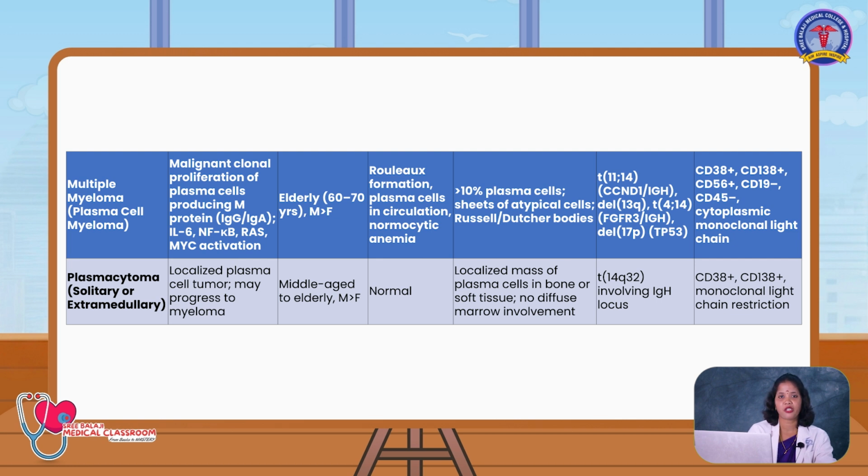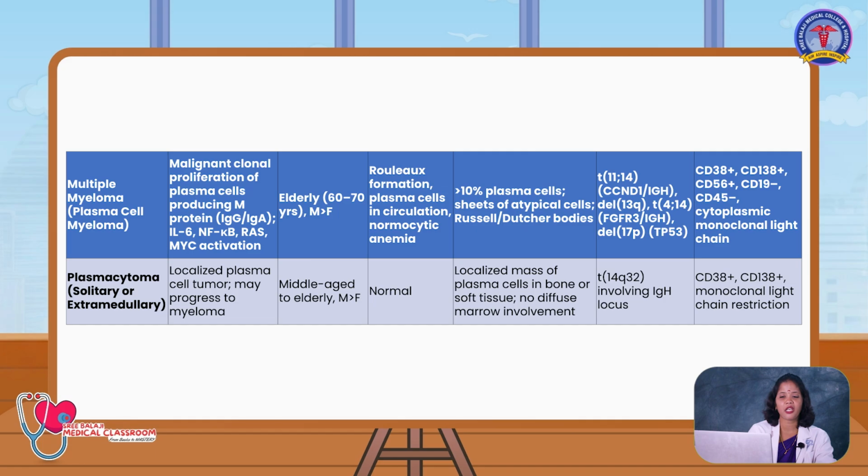Immunophenotyping, it will be positive for CD38, CD138 and CD56. Plasmacytoma, solitary or extramedullary plasma neoplasm, localized plasma cell tumor, and it occurs in the age group of middle aged to elderly. Males are more affected.